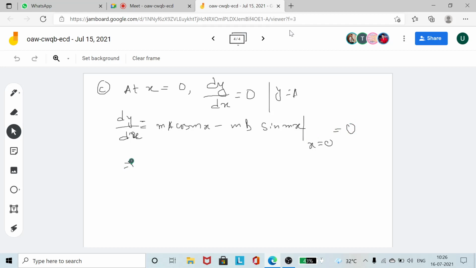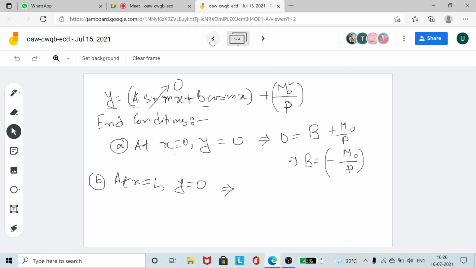So if I put everything in, this term is 0 and this is 1. So I'll have ma equal to 0. Since m cannot be equal to 0, we should have a equal to 0. So this a term goes out. So the solution is y equal to b cos mx plus m0 by P.